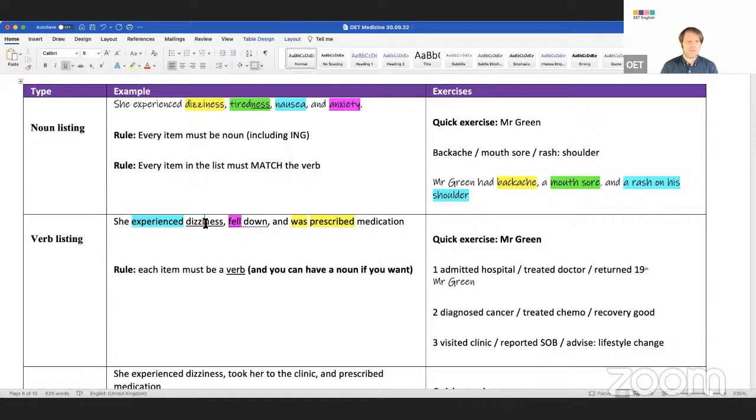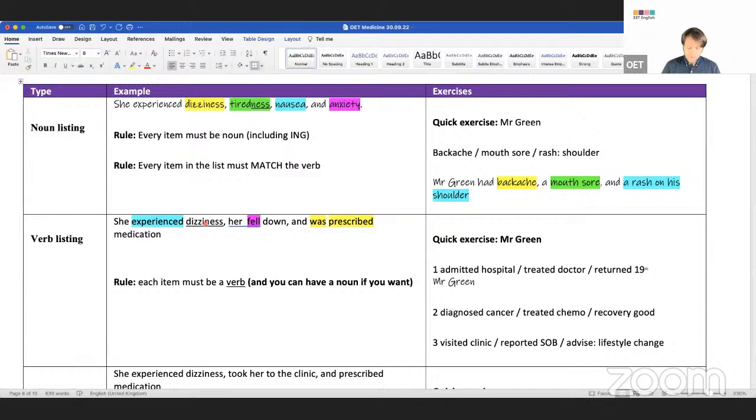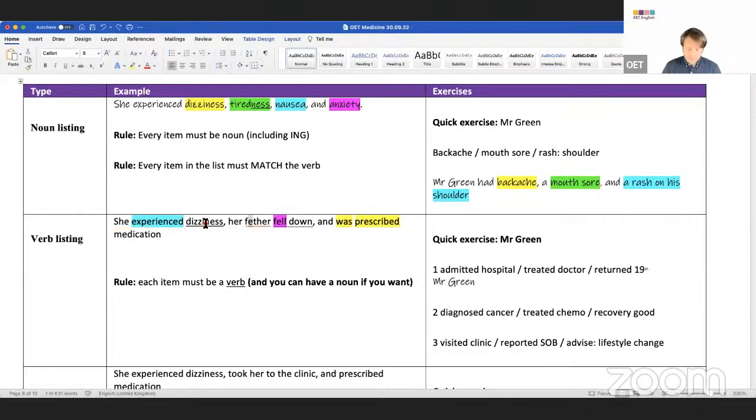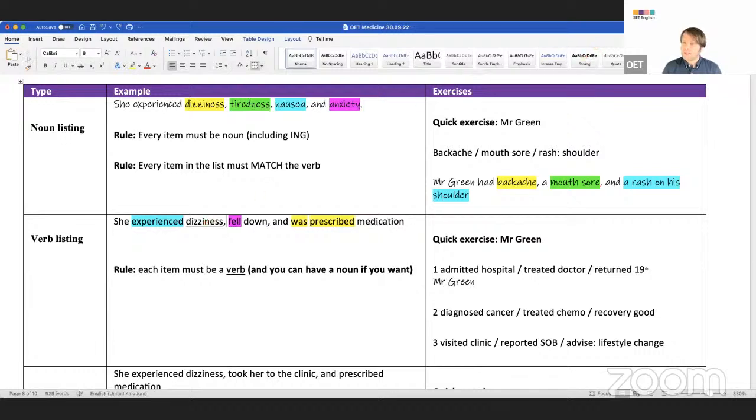Let me give you an example. She experienced dizziness, her father fell down and her mother was prescribed medication. Is the grammar okay? Yes. So do you see now why this is such a powerful technique? Do you see how useful this is?